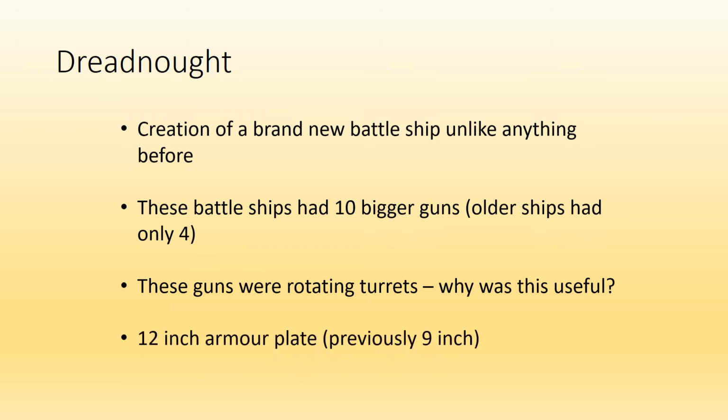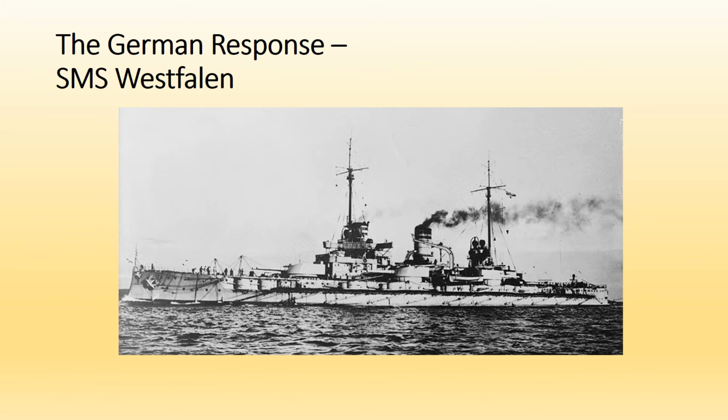And it has 12-inch armour plating to give it more protection. Previously this was only 9 inches. And it was a lot faster, so it could go 21 knots, which is roughly 24 miles per hour. Now the German response was to build the HMS Westfalen. So they looked to also build battleships to compete with the British. So in terms of Britain and Germany competing, their navies are a very important part of militarism.